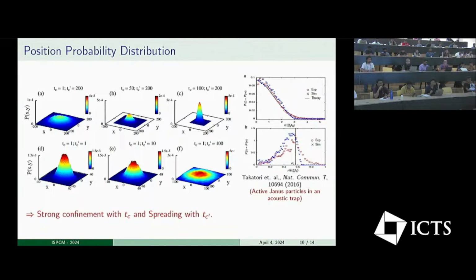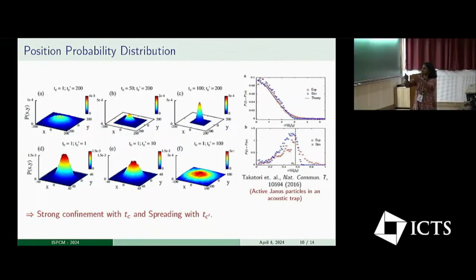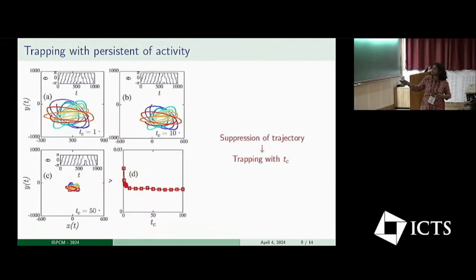Yeah, so I think this is basically what happens here when they increase the confinement strength. Without it, the particle is diffusing away from the center. When they increase the confinement strength, it is confined more, so the distribution is just getting sharp and becoming narrow. The distribution is non-Gaussian.